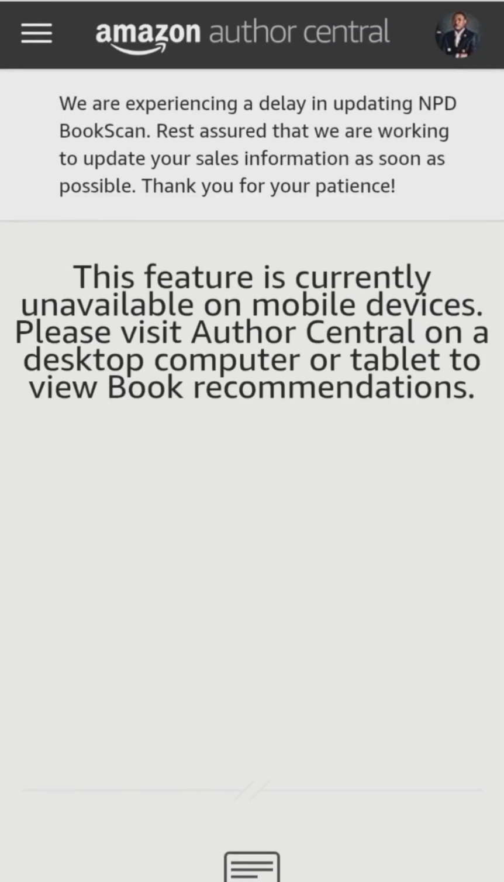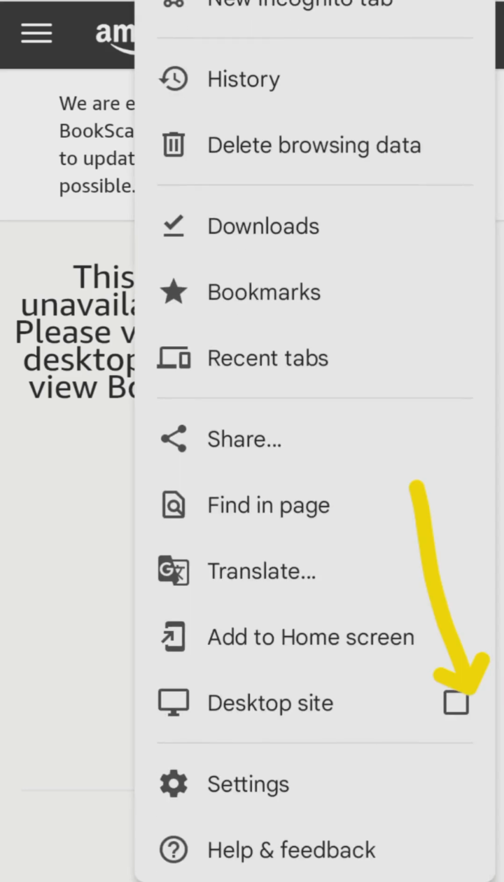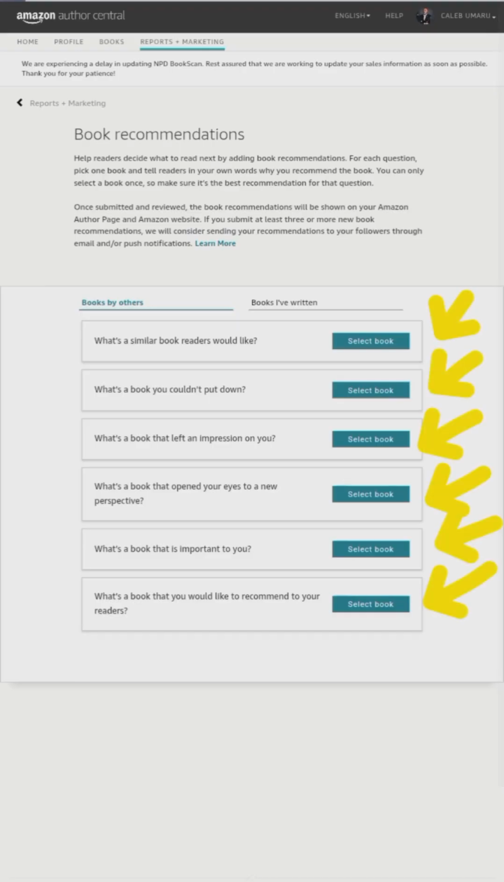You would need a desktop, but since we are using a phone, we will switch to our desktop. If you are using a phone, or if it is a system, it will be good to go. But now we are going to switch to our desktop site. So after switching, you can see now I have full options. Now we have our book recommendation option. This is an option that helps authors decide what to read by adding book recommendations for people.